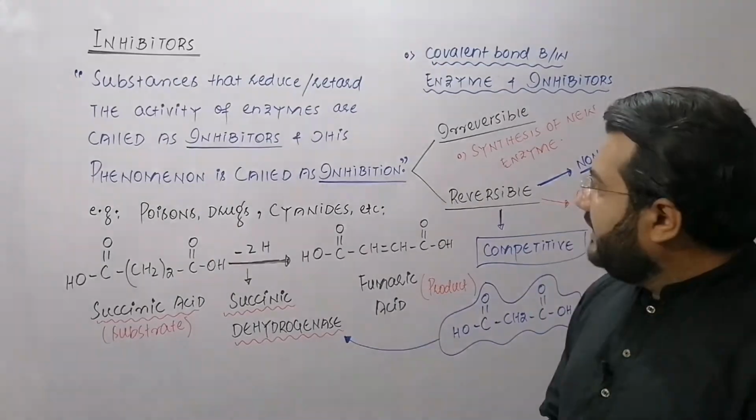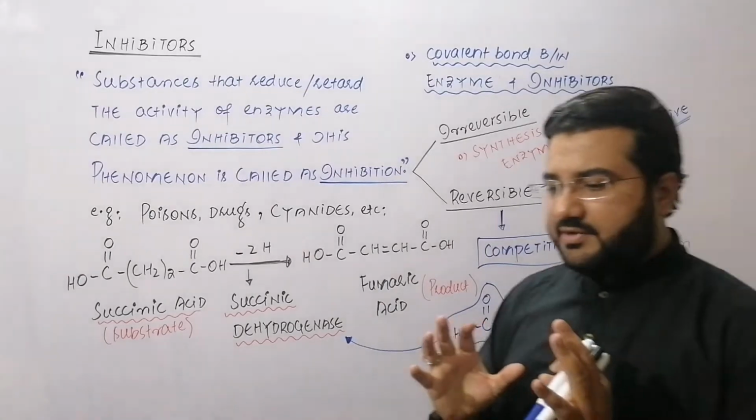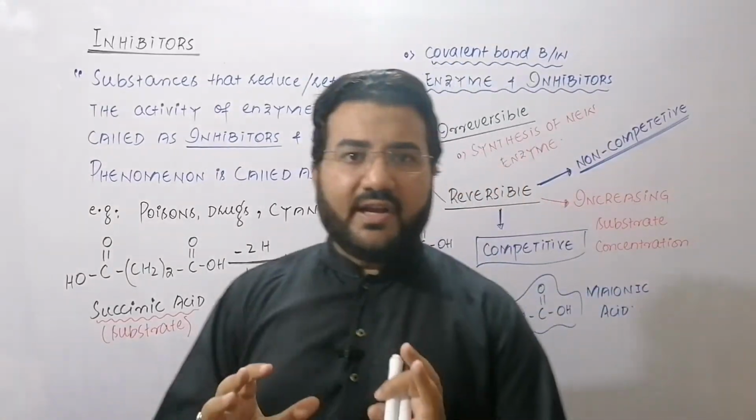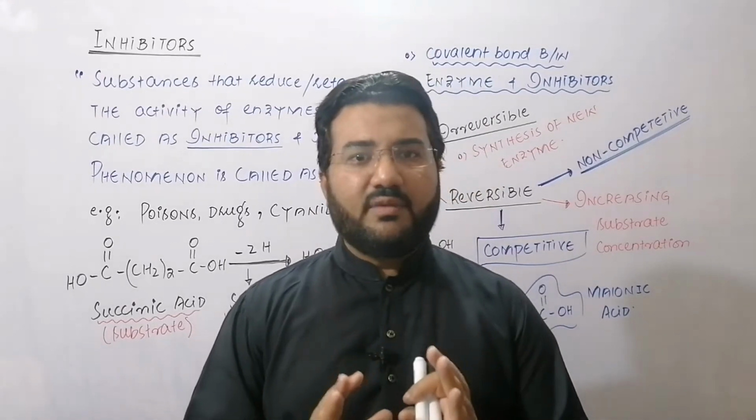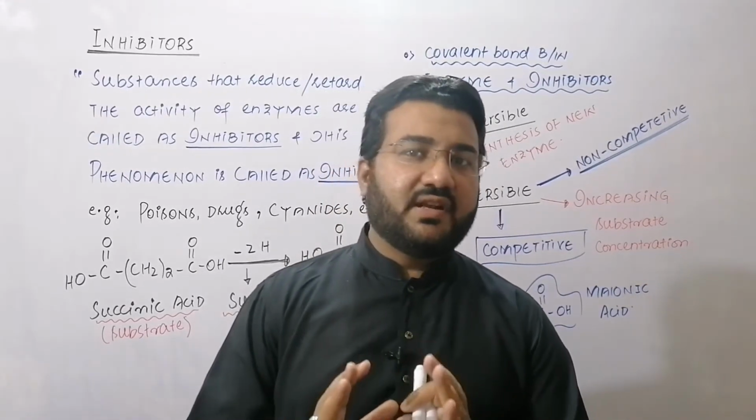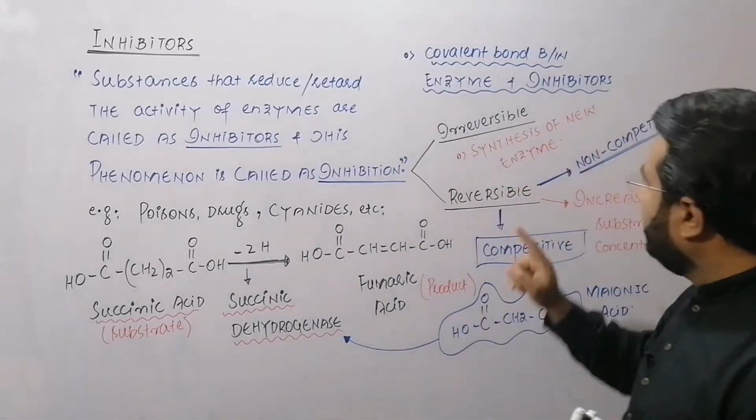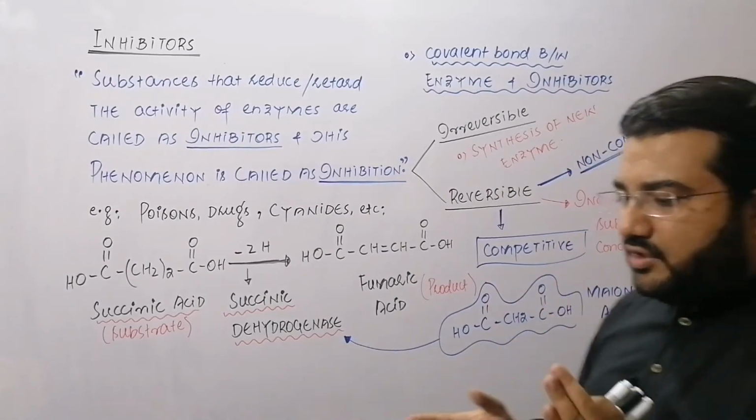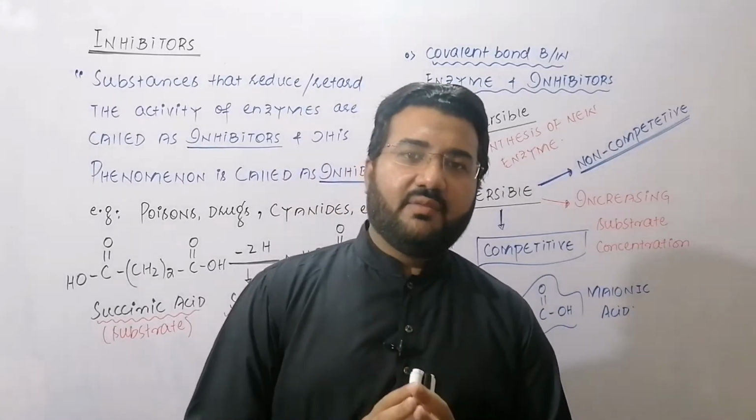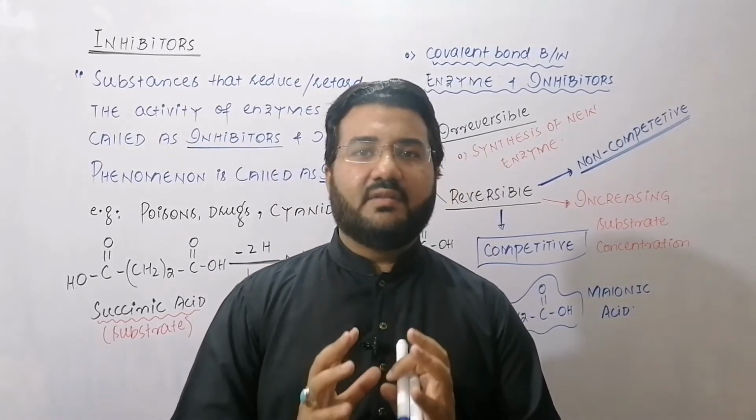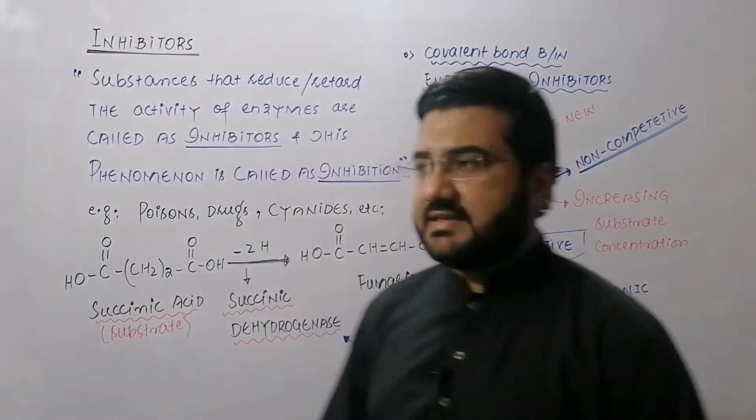Now, my dear students, inhibition is of two types. Irreversible inhibition: in case of irreversible inhibition, an unbreakable covalent bond is formed between the enzyme and inhibitor. Because this covalent bond is unbreakable, this inhibition cannot be reversed. There is only one solution for irreversible inhibition, that is the synthesis of new enzyme, because the enzyme which is attached with an irreversible inhibitor through a covalent bond becomes useless, and new enzymes must be synthesized.